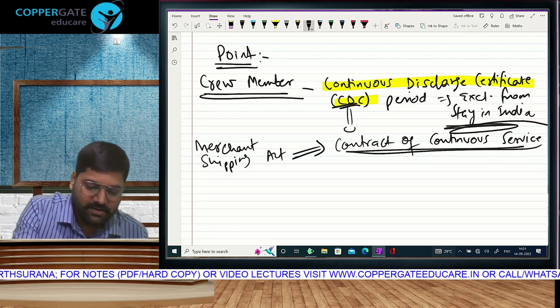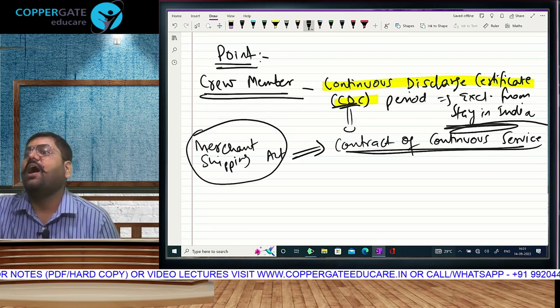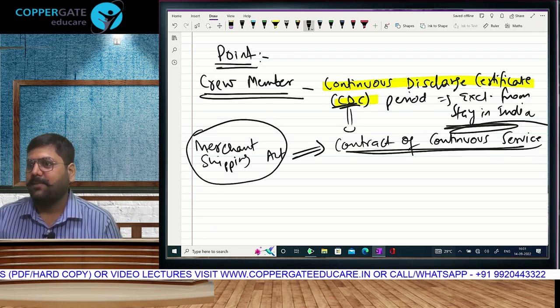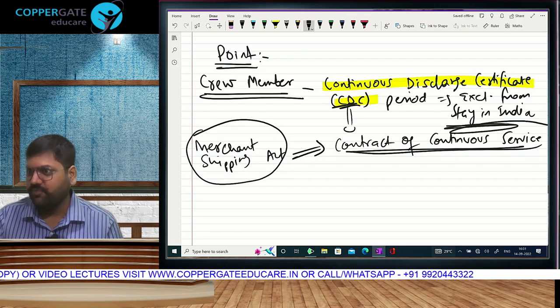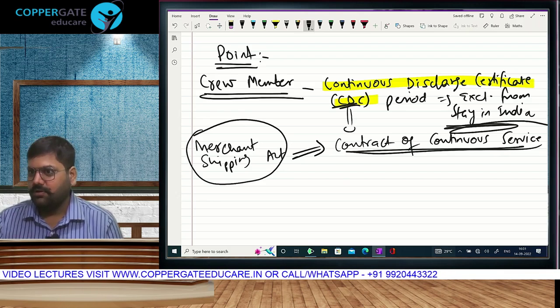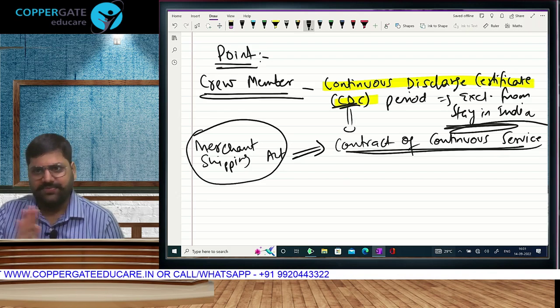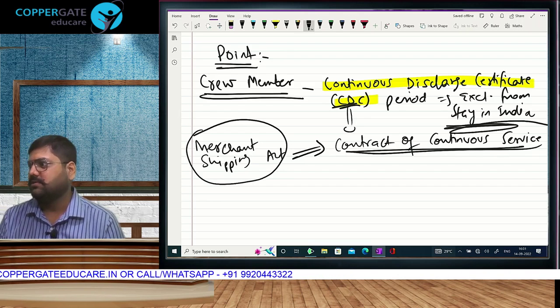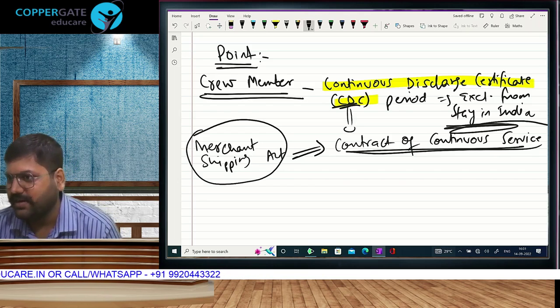But under the Merchant Shipping Act, the longer the CDC, the higher the salary. You are making that person work without holiday. You have to give more. If the boss wants you only for 1 month and 45 days plus 10 days buffer, so 55 days, then why will he make a CDC of 365 days and unnecessarily pay you extra? So no one does that.